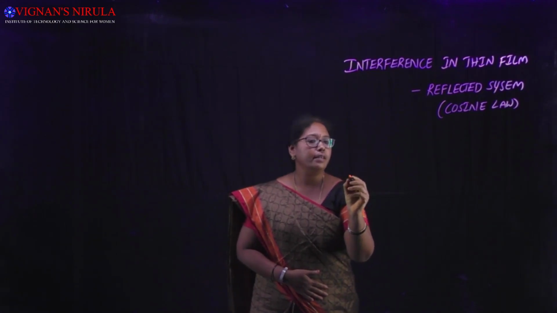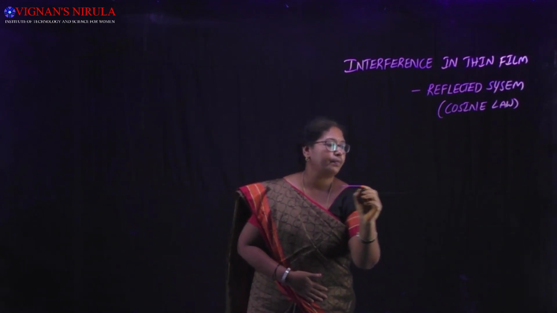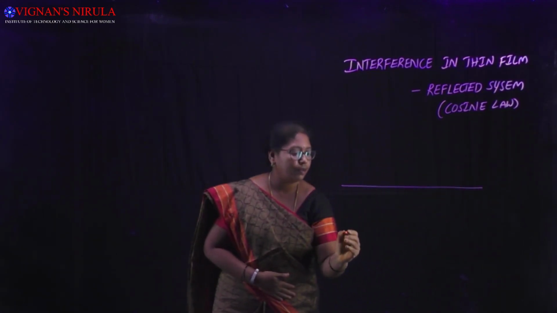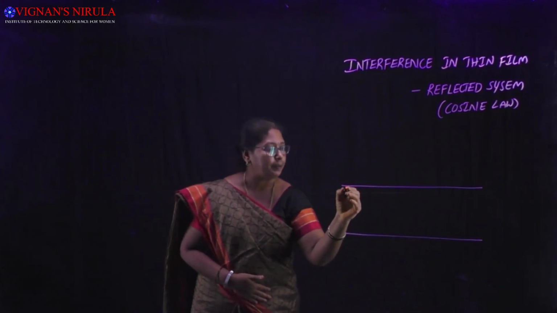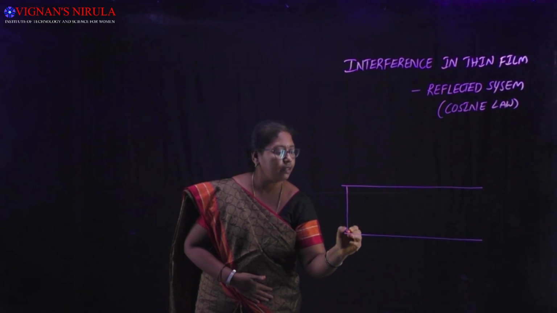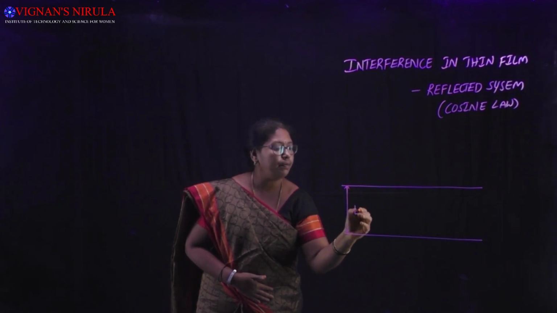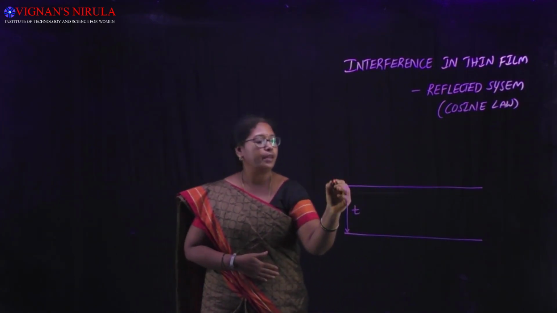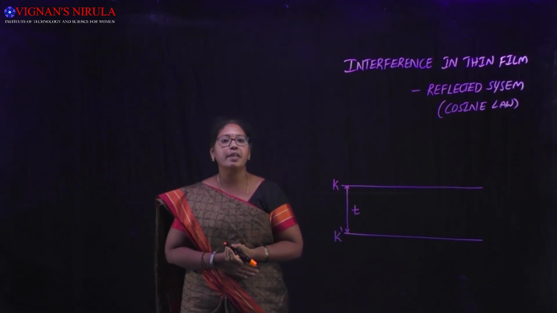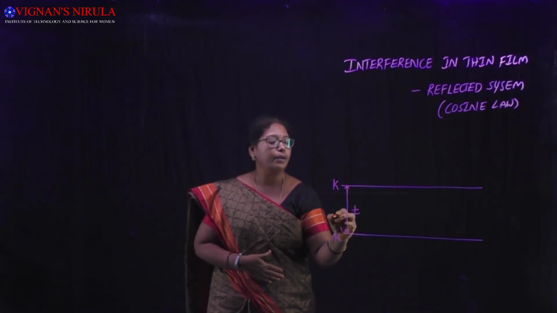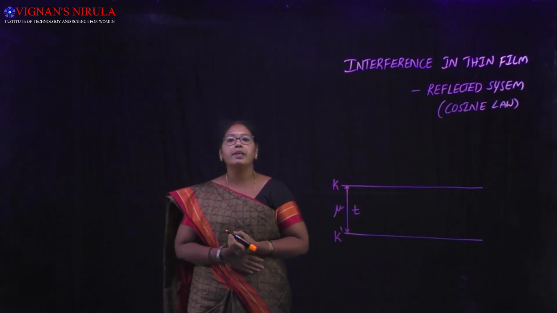Now consider a film of thickness T. K and K dash are the upper and lower surface of the film, and mu is the refractive index of the film.